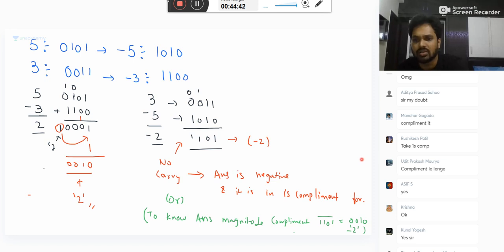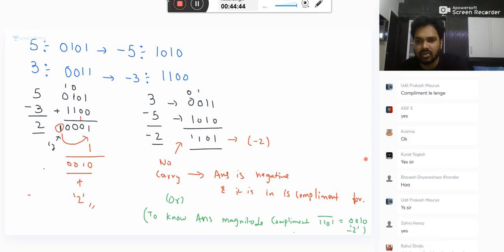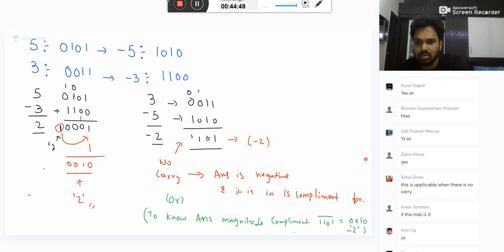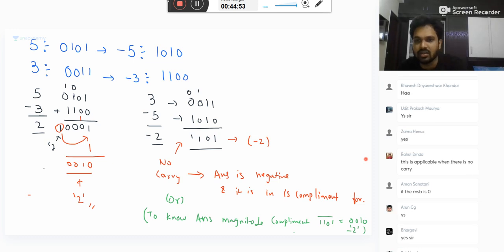Okay, two people got some doubts. Let me clear that and we can proceed further. What is Aditya's doubt? Sir, 1's complement representation always... Listen here. Whether we use one's complement representation or signed one's complement, both are the same, unless they give some bit pattern and ask you to find the one's complement. One's complement representation means this one only. What is your doubt, Krishna? Decimal equivalent of each bit means what?